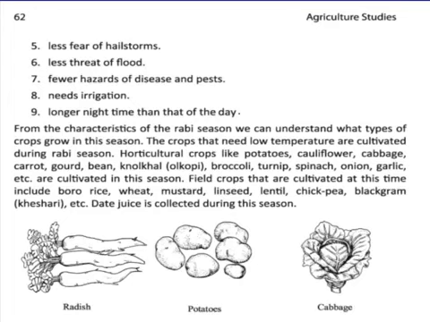The crops that need low temperature are cultivated during the Rabi season. Horticultural crops like potatoes, cauliflower, cabbage, carrot, bean, kohlrabi, broccoli, turnip, spinach, onions, garlic and so on are cultivated in this season. Field crops, which are sown in the field, including Boro rice, wheat, mustard, linseed, lentil, chickpea, black plum, khesari, etc. And date juice is collected during the season.